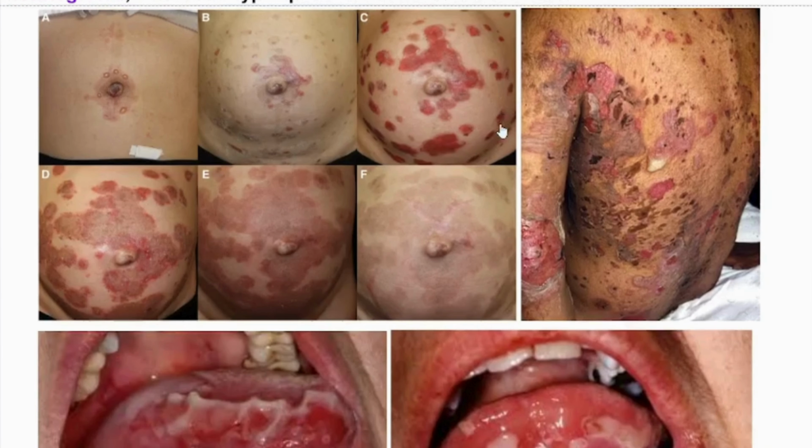Okay, here we can see different ulcerations and bullae in different patients. Here we can see small blisters or bullae. These are blisters in a pregnant woman with the diagnosis of Pemphigus vulgaris.